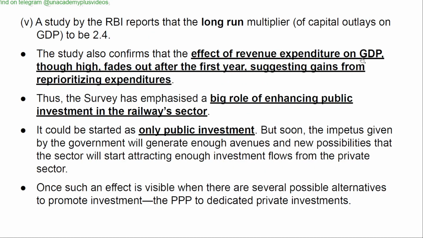A study by the RBI reports the long-run multiplier of the capital outlays on GDP to be 2.4. The study also confirms that the effect of revenue expenditure on GDP, though high, fades out after the first year, suggesting gains from reprioritizing expenditures.